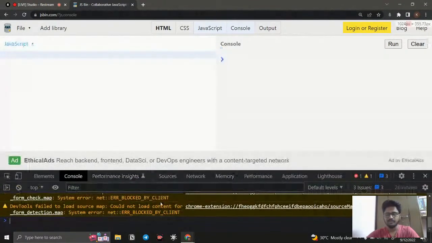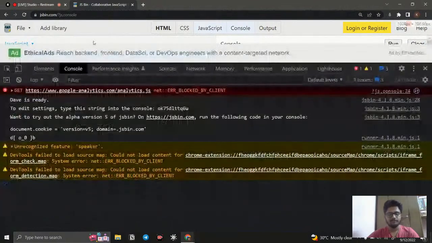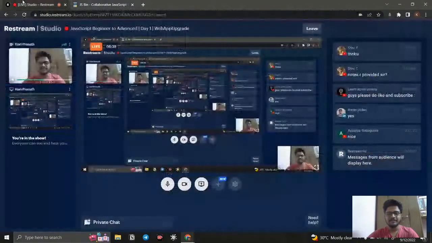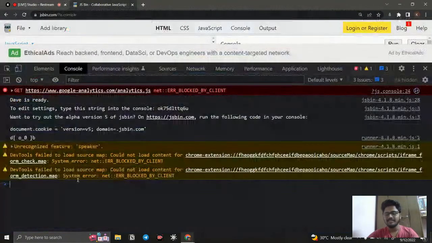In JSBin, this console, this place, that is what I'm using here. Every time I don't want to go and click the inspect option and show it here, so instead we can do it here. For example, what is meant by console? Before that, you need to understand a single statement in JavaScript: in JavaScript everything is going to be an object, and I will tell you why later. Right now just understand.